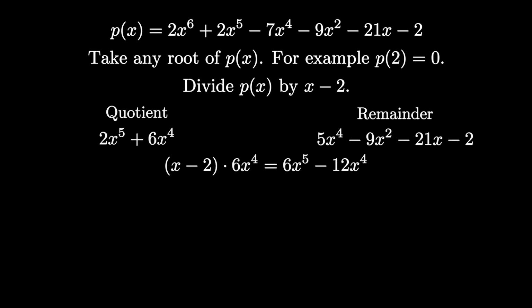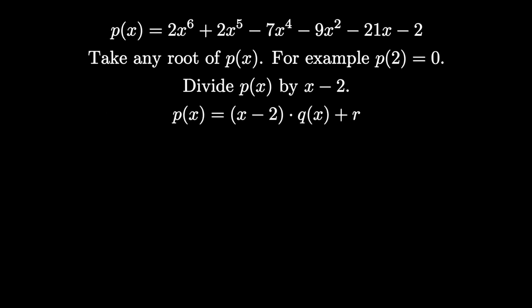Let's write that down in a simple equation. P of x is x minus 2 times the quotient, which I'm calling q of x, plus the remainder, which I'll call r. This is just the format you're bound to end up with after polynomial division by x minus 2. Now for a series of observations. Each one ought to be simple, and they'll finish part 1 of the proof. First off, q of x is a degree 5 polynomial, with the coefficient of x to the 5 being non-zero. That's clear from the way the polynomial division proceeded.